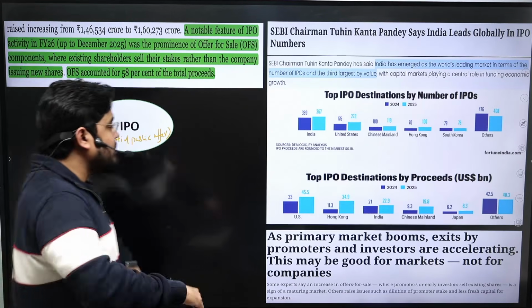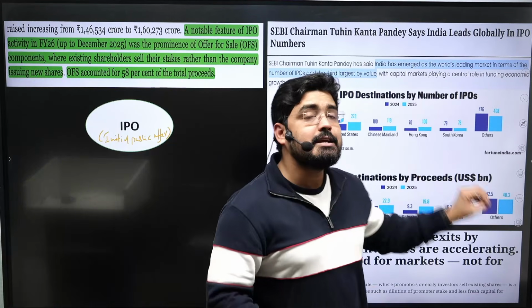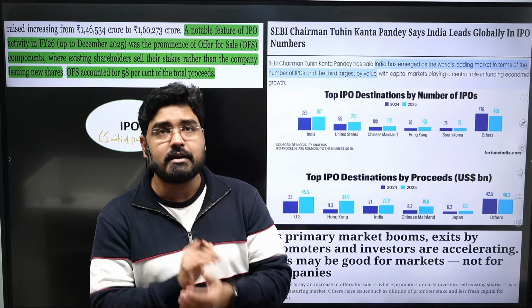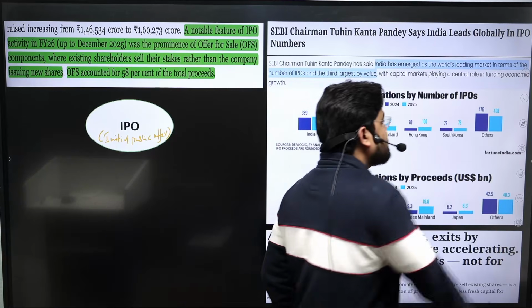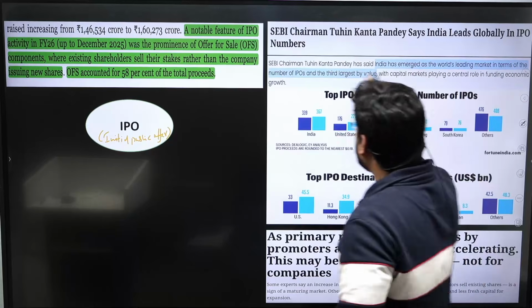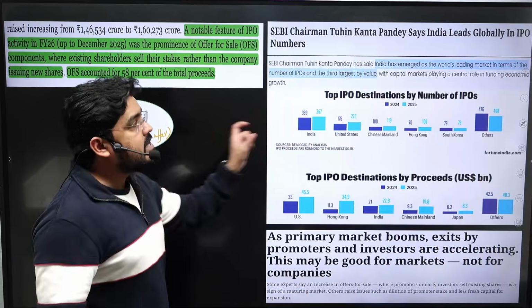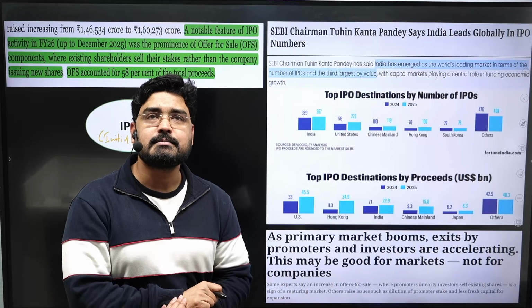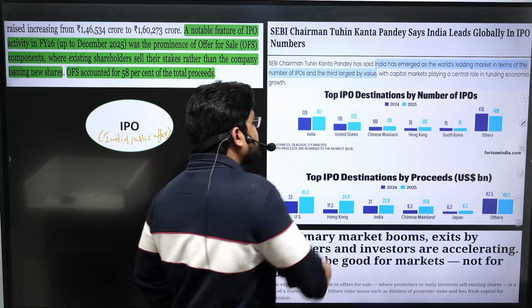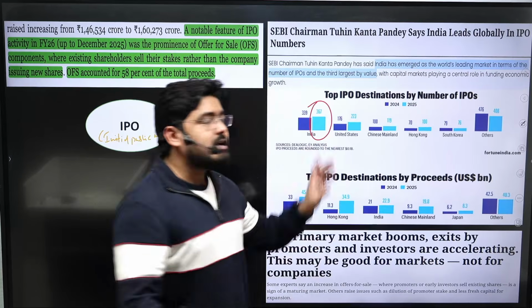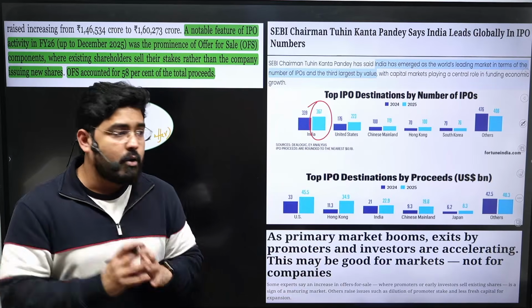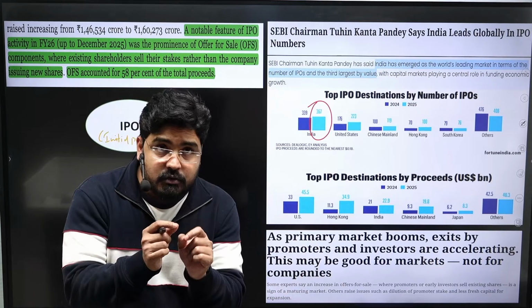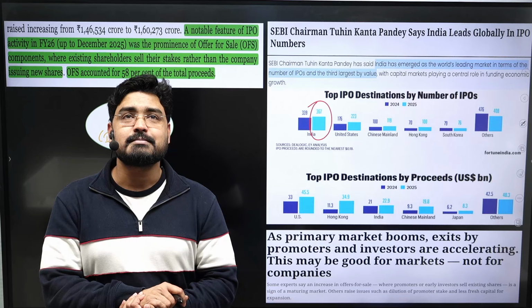So in India, the IPO activity increased very significantly. In fact, as per the economic survey and also as per the SEBI chairman, India has become the leading destination for IPO activity. That means, in terms of numbers, India is number one in terms of the number of IPOs that were issued in the financial markets.